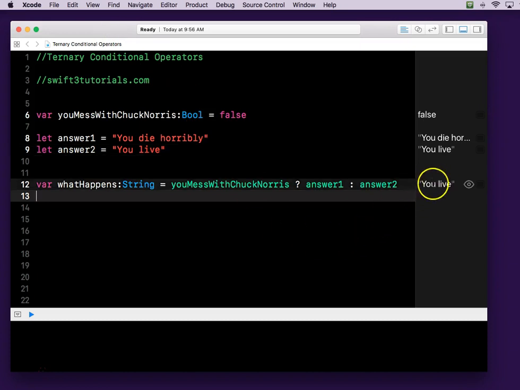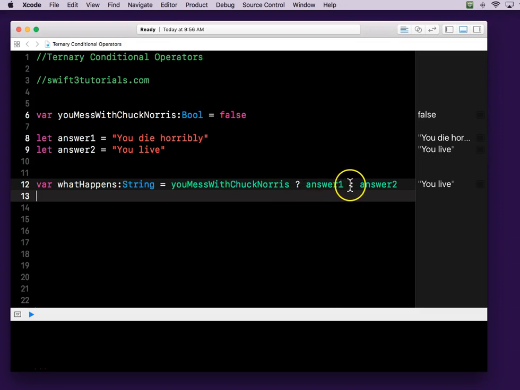Okay, I'm going to make this a little bigger. So you see already it's compiling. It says you live. Well, how do we read this? So we're making a variable. This is what happens, and it's going to return one of these two strings. And if you mess with Chuck Norris, then you get answer 1. That's the way I'll read it: you mess with Chuck Norris? Question mark.